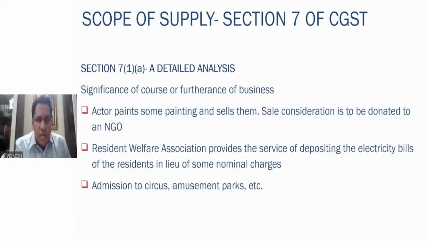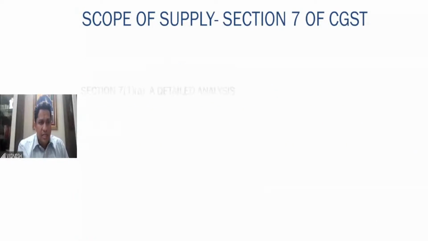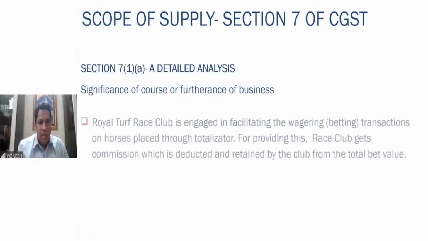Then admission to circus, amusement park, any fees collected for the admission to the circus, etc. That also is a supply. Facilitating betting transactions on horses, race course is there. It facilitates transactions and earns a commission income. Very much it is chargeable to tax and it is a GST. Taxability of cost petroleum we shall see in the next slide.